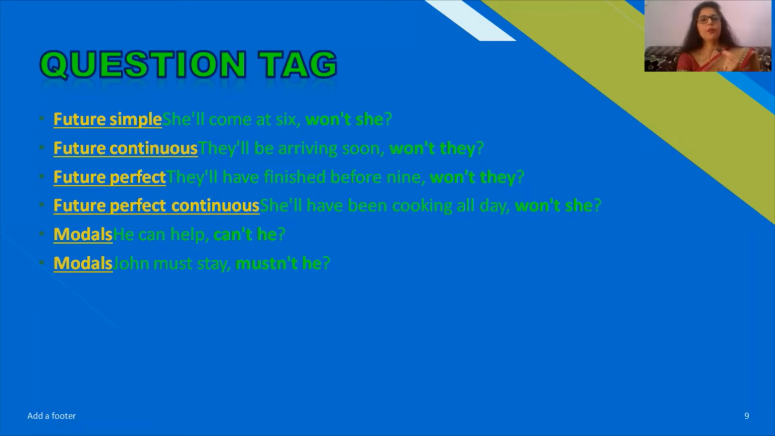Now, if we are using modals, he can help, then again we will use the same modal and after that not, and he: can't he? We will contract it in case we are using it as a question tag. Again the modal, John must stay, must not he? In place of the noun, we are using a pronoun here.